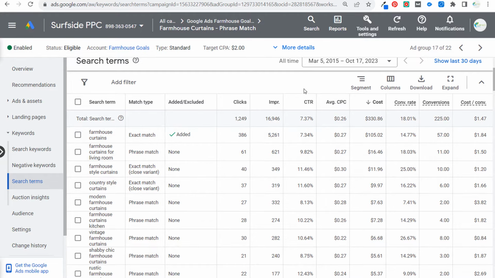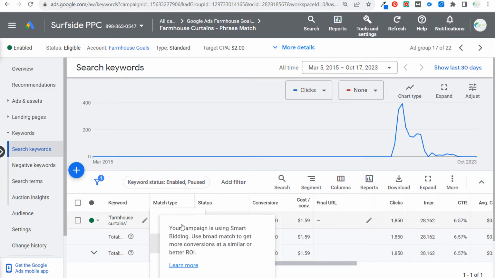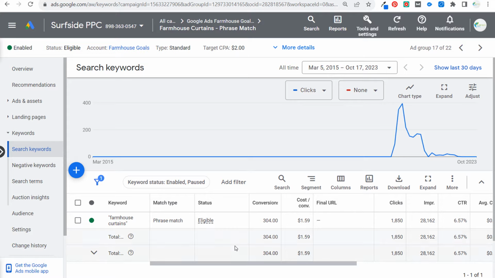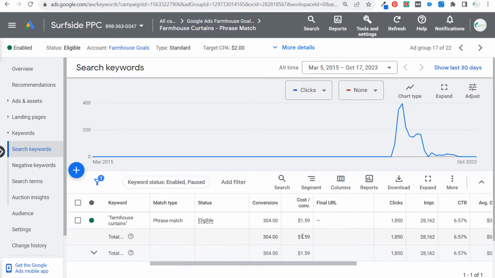So what you can do for strategy number two is when you are targeting your search keywords, use a phrase match keyword to get started, or if you want to do a little bit more testing and you're not worried about having some irrelevant keywords and keywords that aren't as targeted, use broad match as your match type as well. Exact match can tend to be more expensive. Google Ads does recommend broad match, but it does require a lot of testing. If you're using broad match, you must be using conversion tracking and a smart bidding strategy. So that is strategy number two.